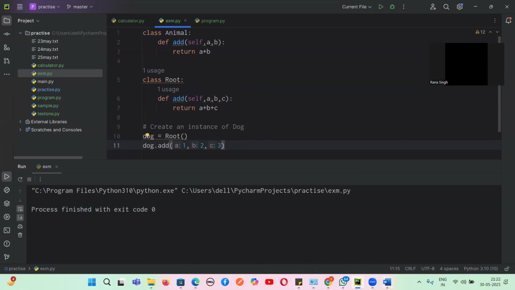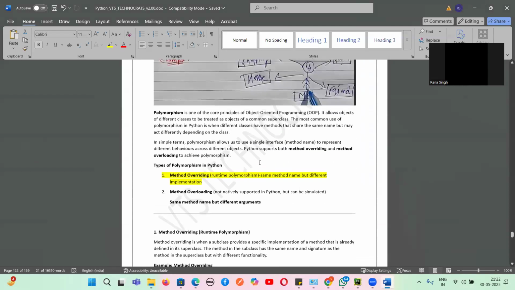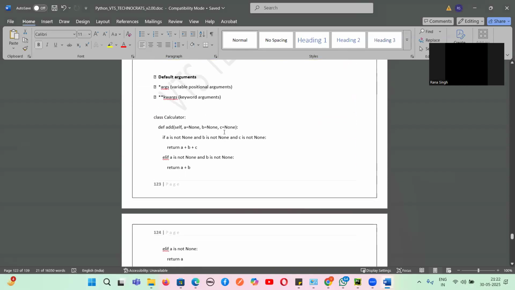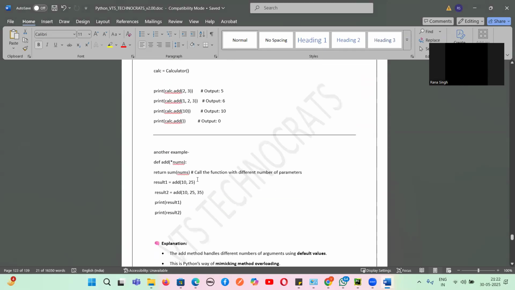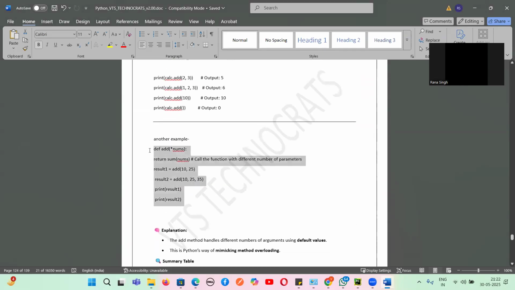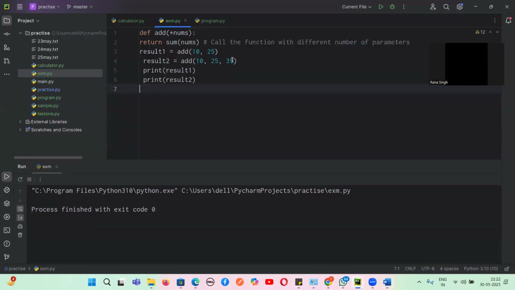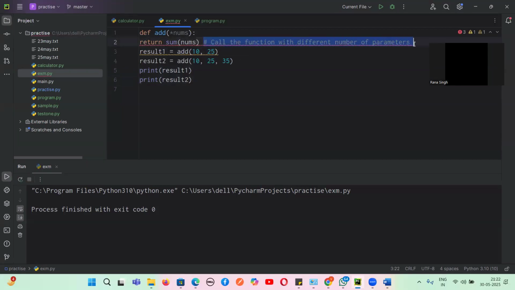So to achieve that, I told you one trick. First, we are taking None and then trying to do it. Which is also achievable using nums, star args. Now, how to achieve this one? We can use something called star arguments, which I have already taught you. If you remember, star args and star keyword args. So now you see this program.